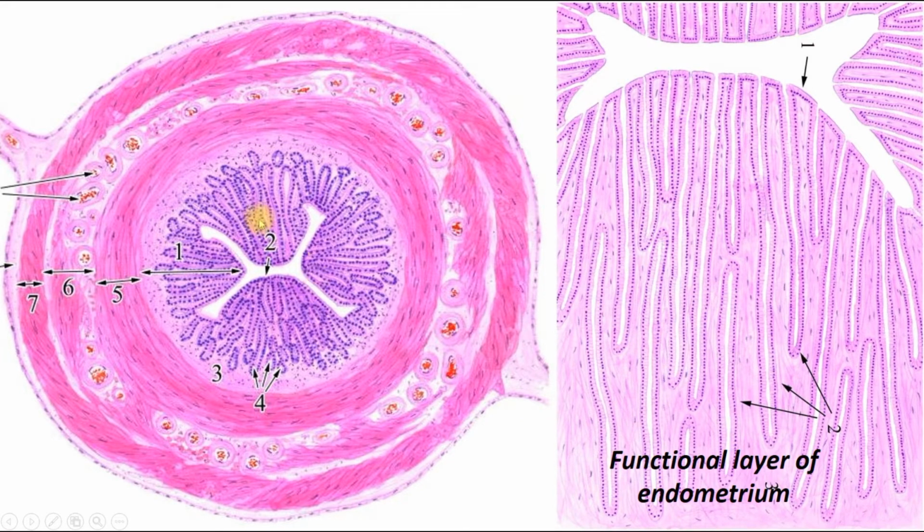The embryo is implanted in the functional layer of the endometrium. Here we can see the functional layer, and deeper is the basal layer. The functional layer is the layer which undergoes cyclic changes during the menstrual cycle, and it also provides implantation of the embryo, keeps the embryo after implantation, and undergoes changes during pregnancy, forming decidua. Later we will talk about this. It's also involved in the formation of the placenta. So the functional layer is very important in the formation of extraembryonic organs and in the nutrition of the embryo during pregnancy.